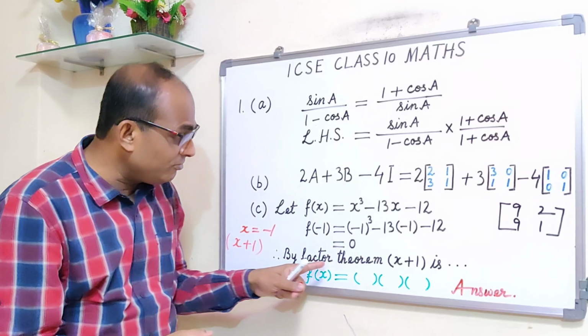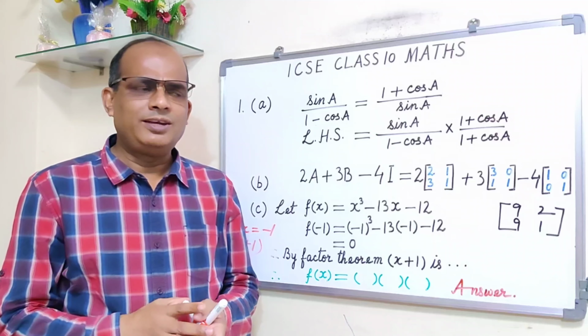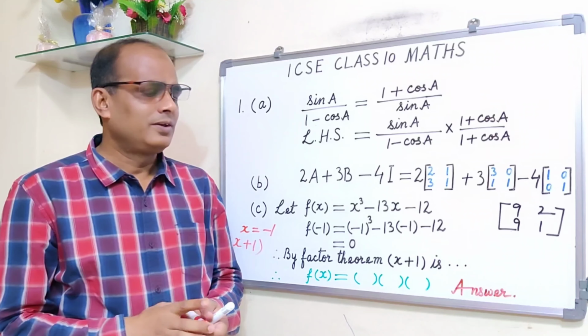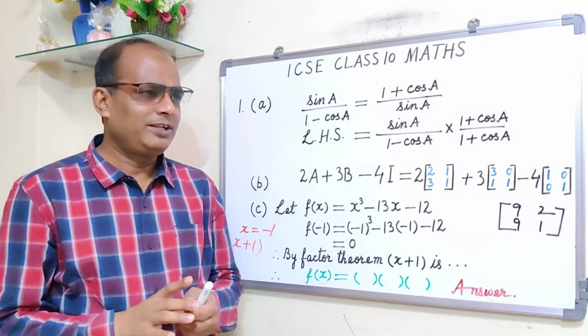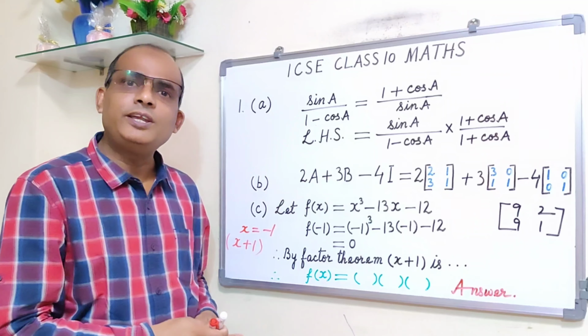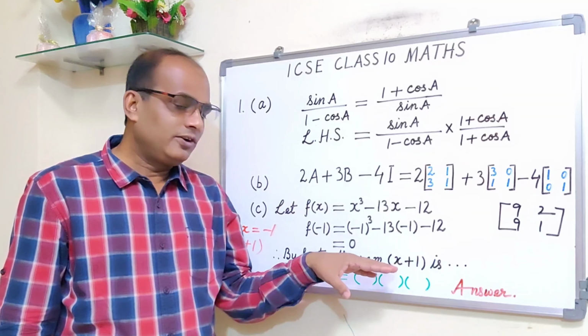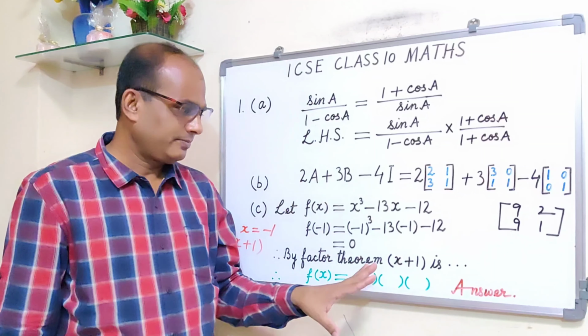Therefore the factor theorem is very, very important. I can't tell you how many percent, but many students are not writing factor theorem. Some students are not writing anything.